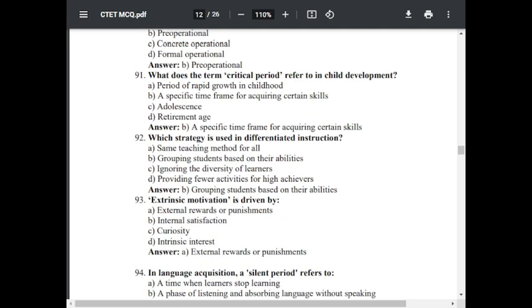Question number 93. Extrinsic motivation is driven by option A, external reward or punishment, option B, internal satisfaction, option C, curiosity, option D, intrinsic interest. The correct answer is A, external reward or punishment.